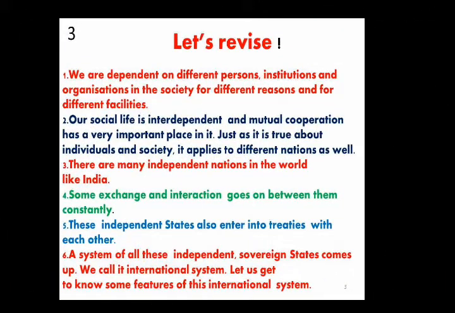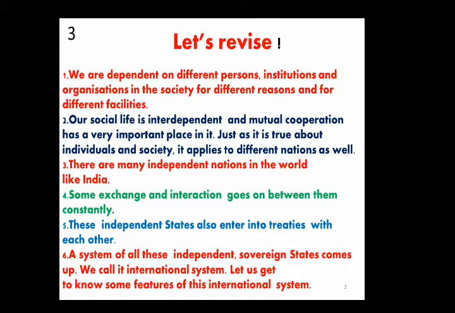Let's revise one more. Through this point we will come to know that we are dependent on different persons. You are dependent on your parents, and even your parents are dependent on someone somewhere, on one person or institution or organization in the society, for different reasons and for different facilities. Each and everyone depends on others. Our social life is interdependent, and mutual cooperation has a very important place in it, just as it is true about individuals and the society.